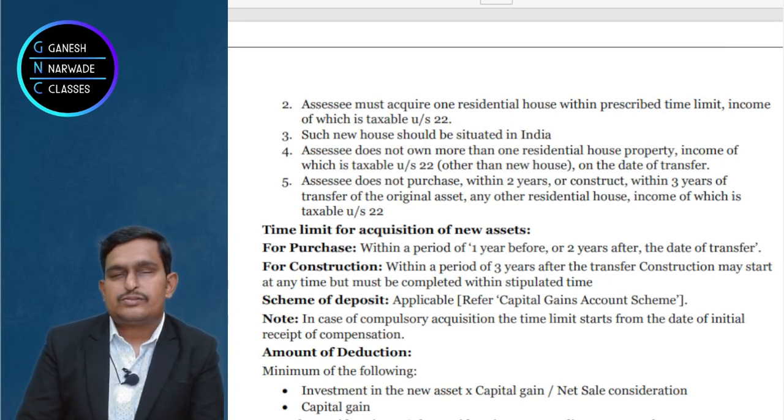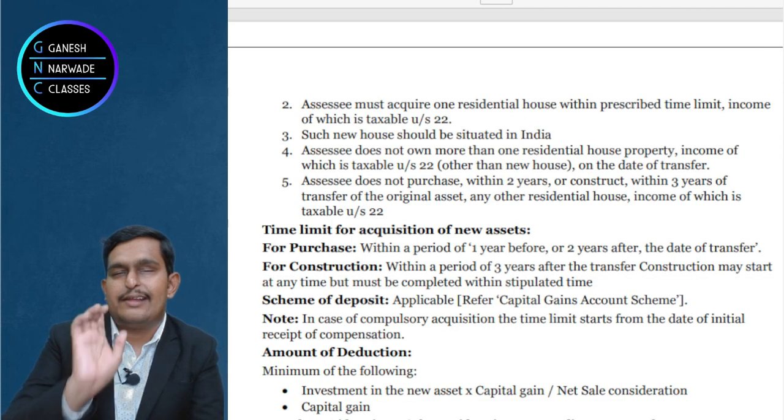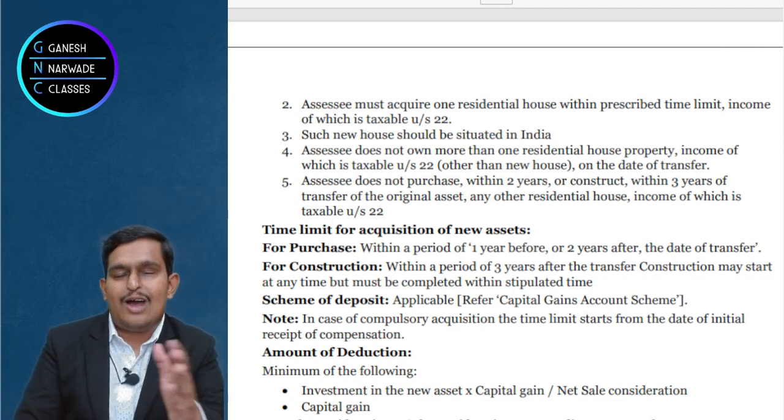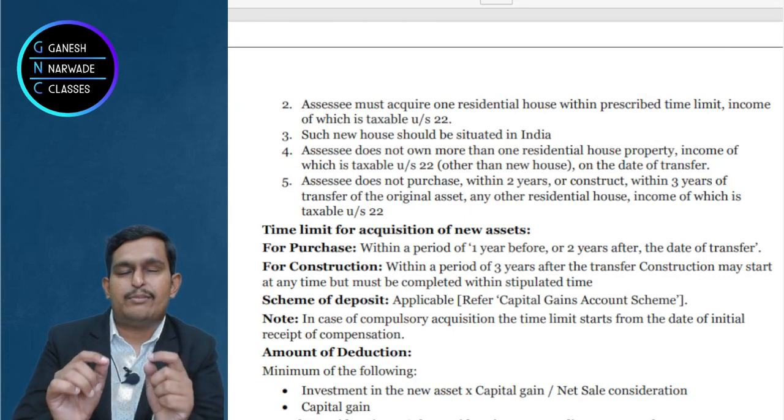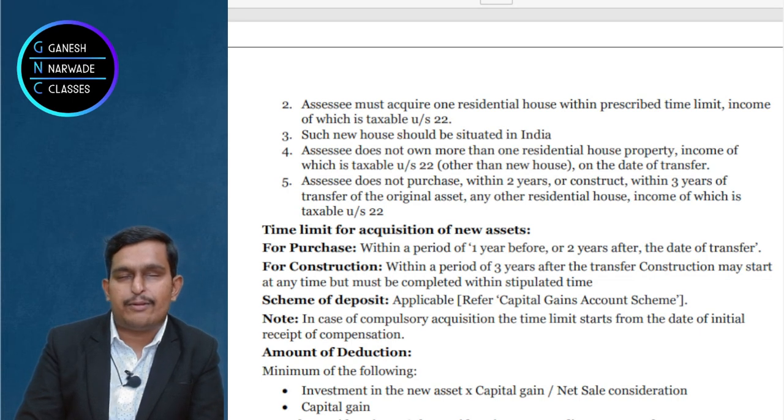At the time of buying a residential house, you can have only one residential house. So if I have one and I am buying one more, you will get exemption. If you don't have any residential house and you are buying one, still you will get deduction.